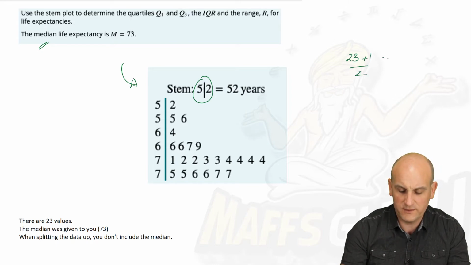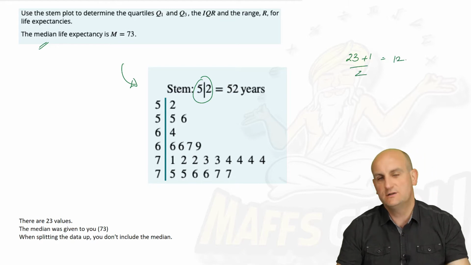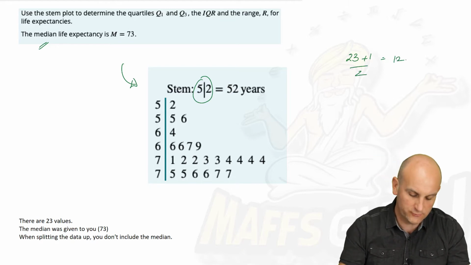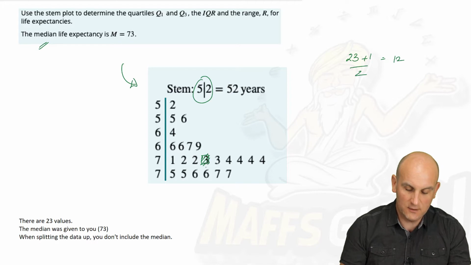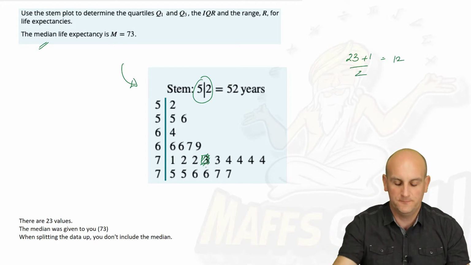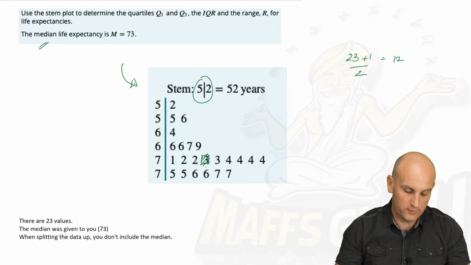Add 1 and divide by 2, which gives me 24, which gives me the 12th value. So 1, 2, 3, 4, 5, 6, 7, 8, 9, 10, 11, and 12. There is my median. Now, as soon as I've identified my median, it no longer counts. That's my middle value. What does this have to do with the price of fish?